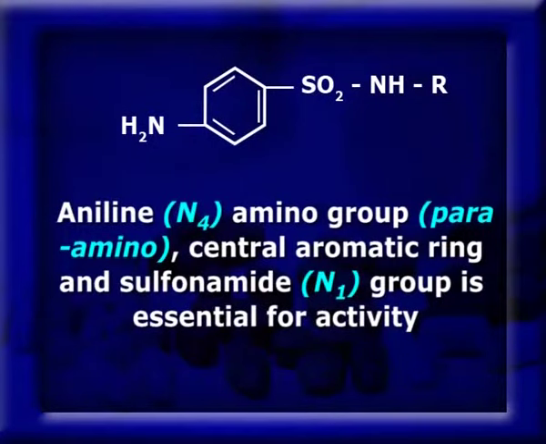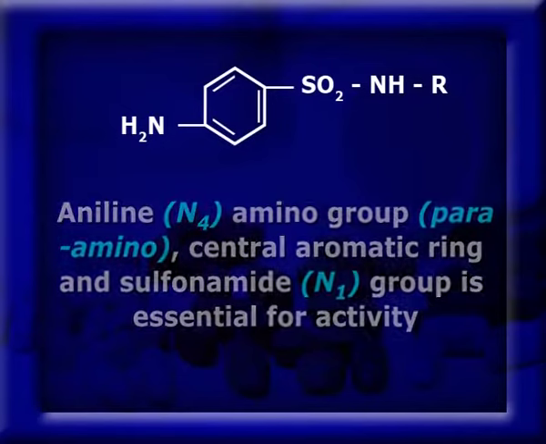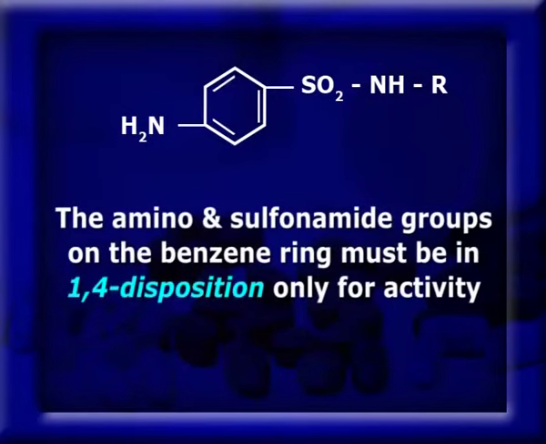SAR study suggested that the aniline amino group, that is the para-amino group, the central aromatic ring, and the sulfonamide group, that is the N1 sulfonamide group, are essential for activity. The amino and sulfonamide groups on the benzene ring must be in the 1,4-position only. There is a direct correlation between the bacteriostatic activity and the degree of ionization of sulfonamides. Only the ionized fraction of the sulfonamide in the body is responsible for the antibacterial action.